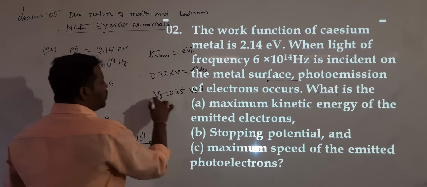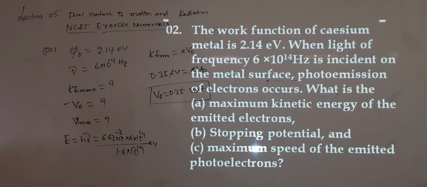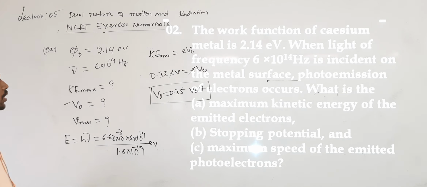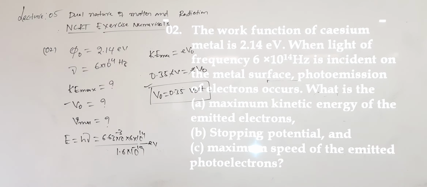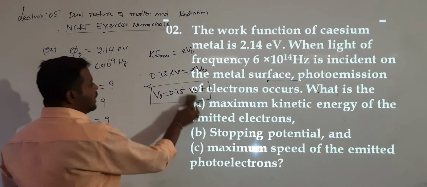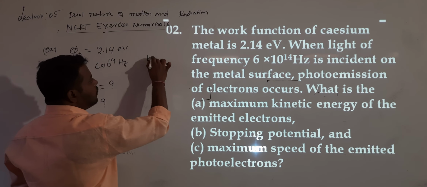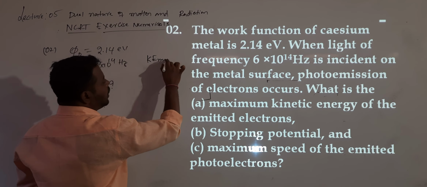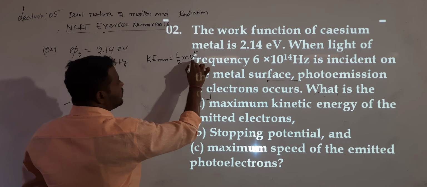Understood? What is the meaning of stopping potential? The minimum negative potential applied to the anode for which the photocurrent is 0. I got the answer for V naught. So after getting V naught, what are they asking us to calculate? They are asking us to calculate the maximum velocity. What is the formula for Ke max? Ke max is 1 by 2 into m into V square.